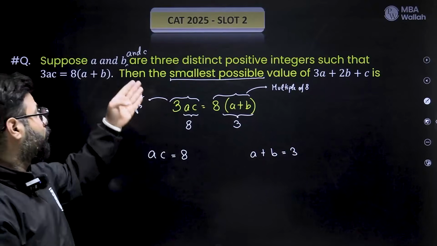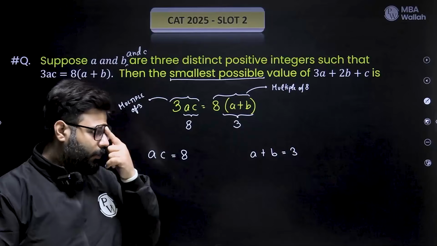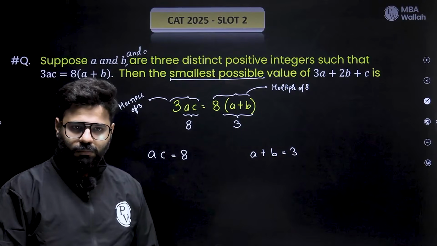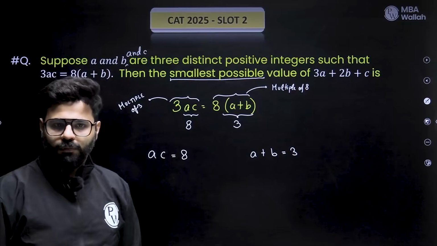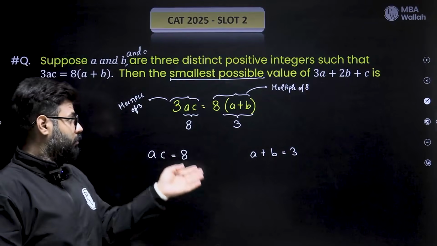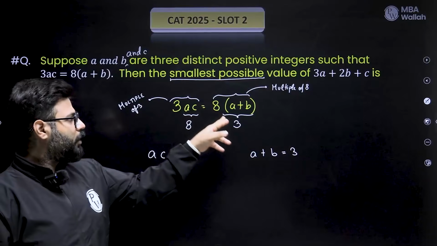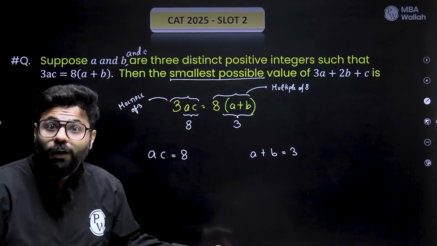You're asking for the smallest. I'm not going to make it 30, because then A and B have to be larger numbers. I'm not going to make it 80. These are the smallest I can do. You need to have 8, okay, I'll give this 8. This becomes 3 into 8, 24. This becomes 8 into 3, 24. Equal.